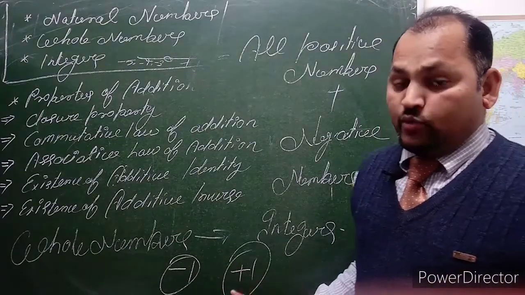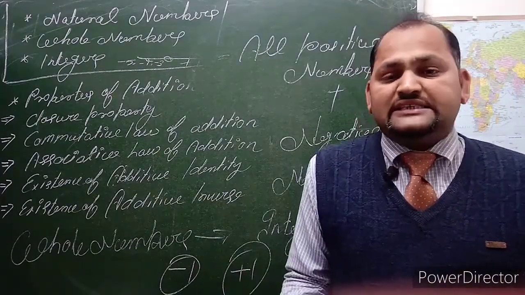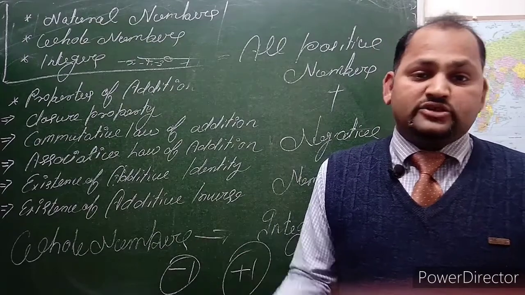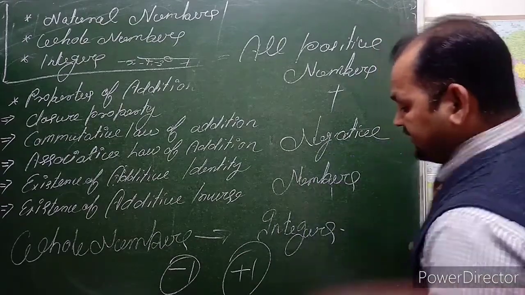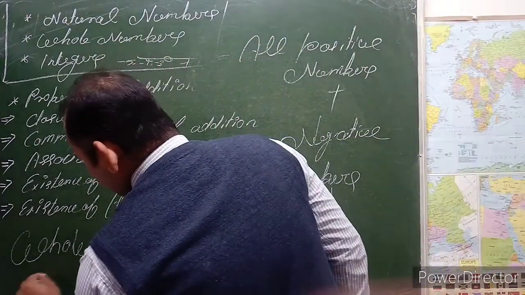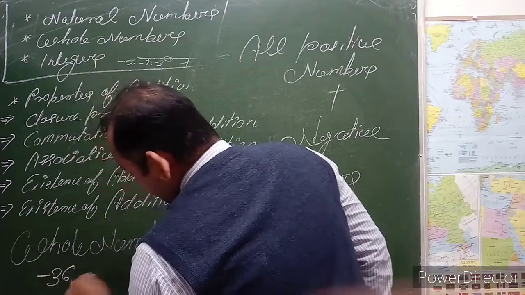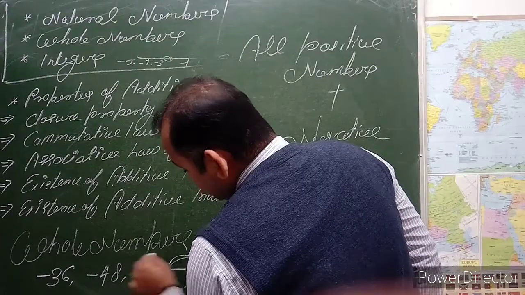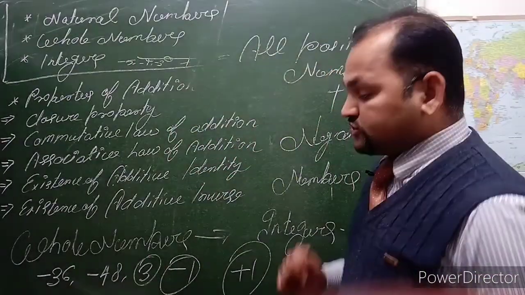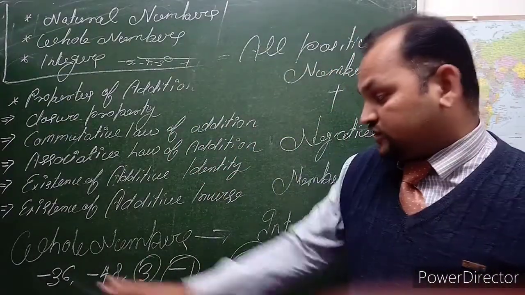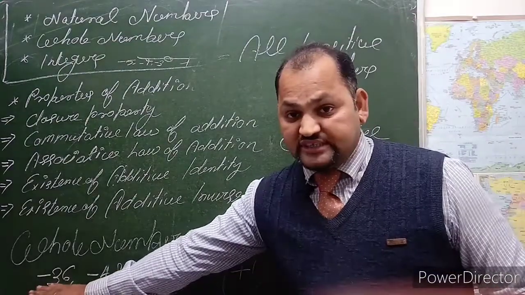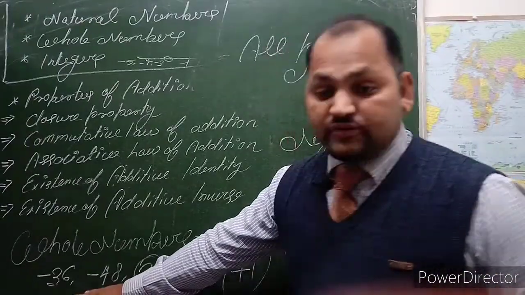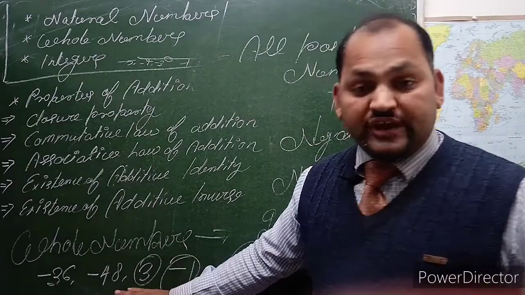So +1 is also an integer, also a natural number, also a whole number. Then -36, -48, +3, they are also called integers.